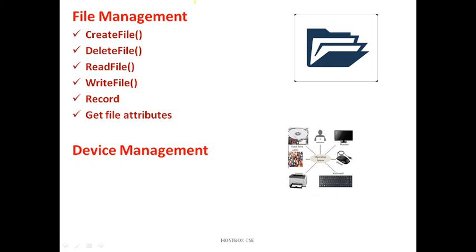Suppose you want to create a new file, you can use the create file option, and if you don't want the file a.txt, you can use the delete option. Suppose I want to read the file called b.txt, to read the information in b.txt I can use the read file option, and record also can be used, and at last get file attributes. So when was the last file created in the folder D colon and so on.